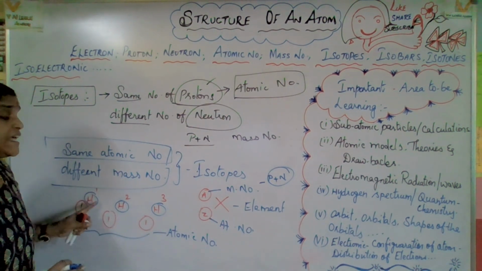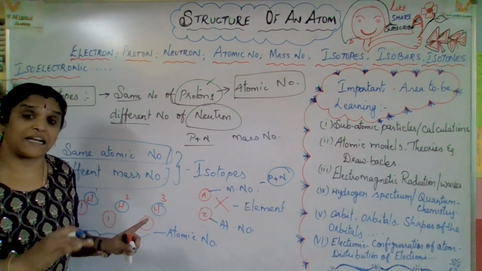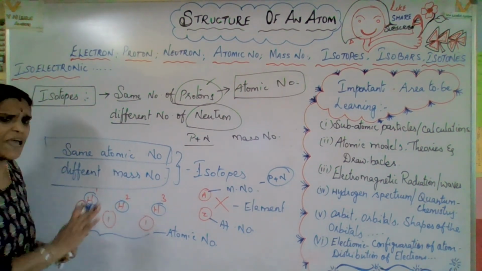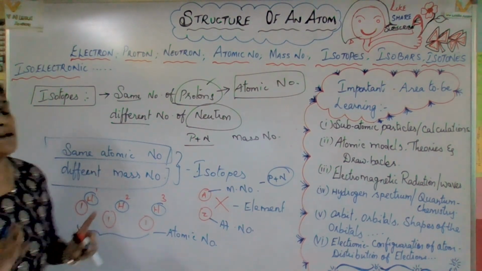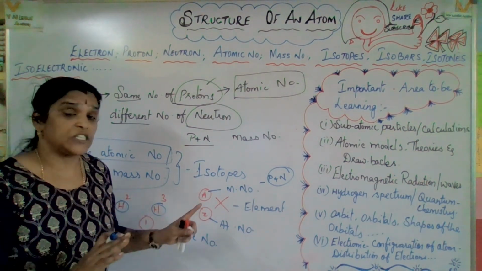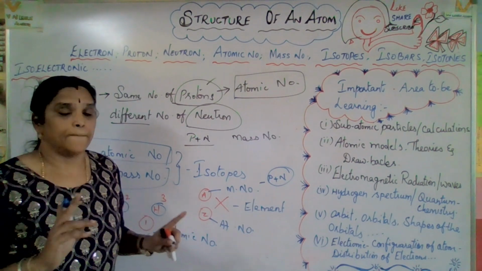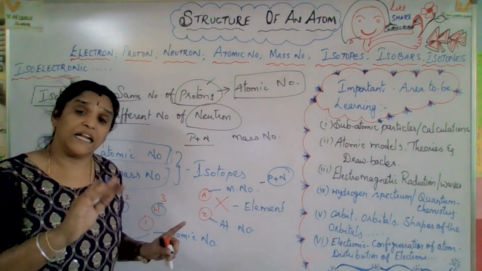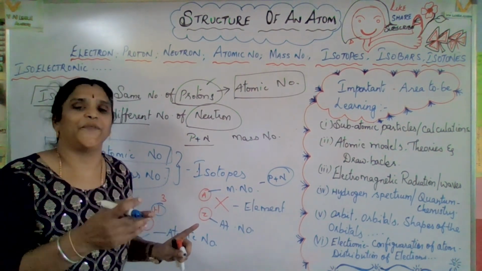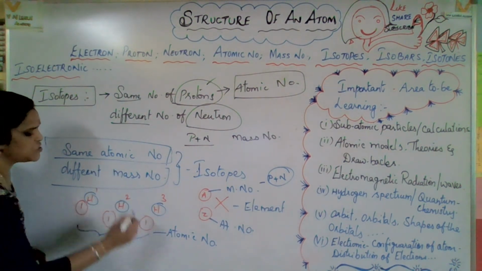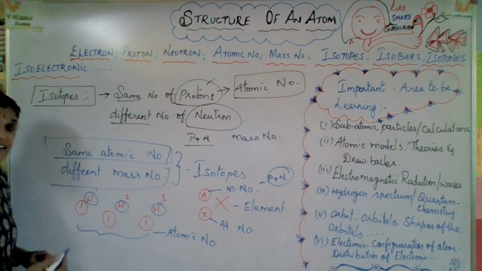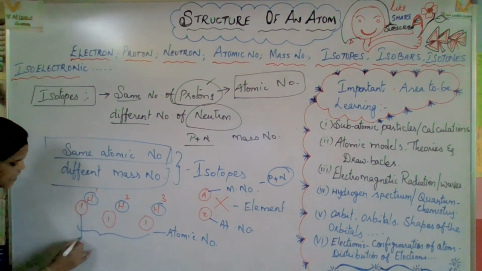That means the proton count will be the same, because here proton is mandatory 1, 1, 1. Proton is also known as atomic number 1, but the mass number is different. Neutron is different. So 1H1, 1H2, 1H3. I just mentioned hydrogen isotopes. For these there are also names.